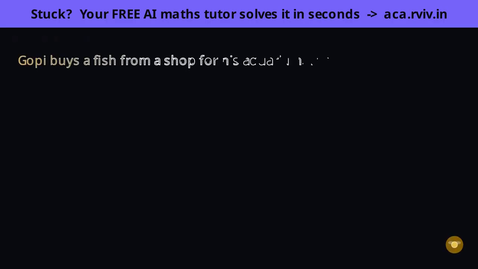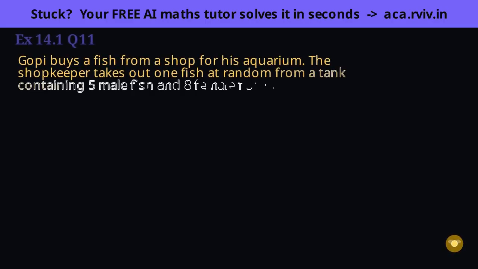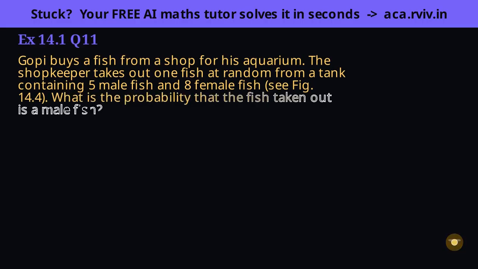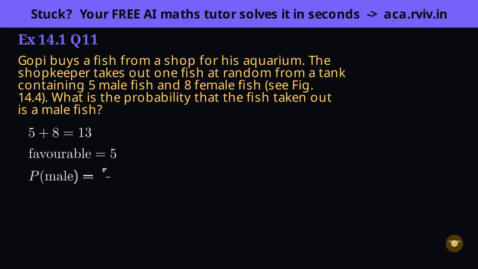A clean, no frills favorable over total, count all the fish, then the males. A random draw makes each fish equally likely, so first find the total by adding both kinds. 5 male plus 8 female is 13 fish in the tank. Our event is a male fish, and there are 5 of them, so 5 favorable outcomes. Favorable over total, 5 out of 13. It won't reduce, and that's perfectly fine.